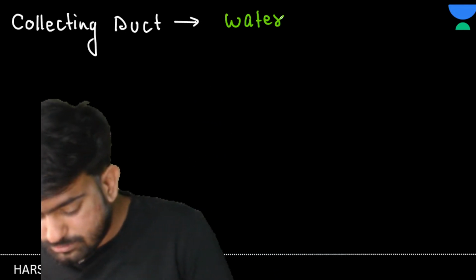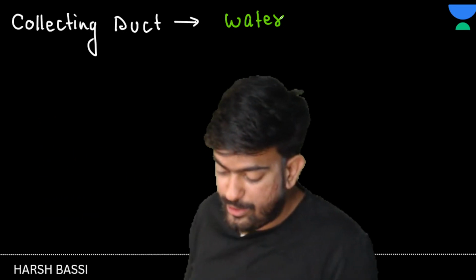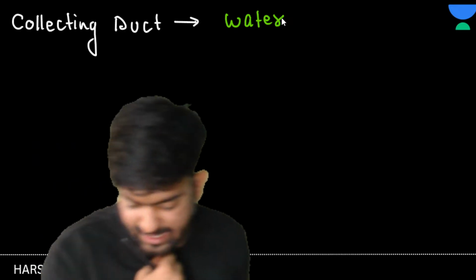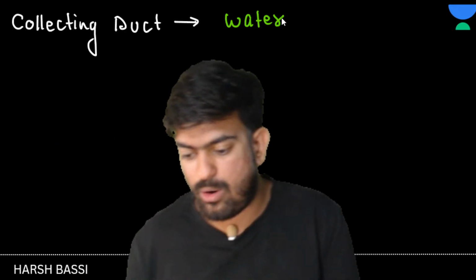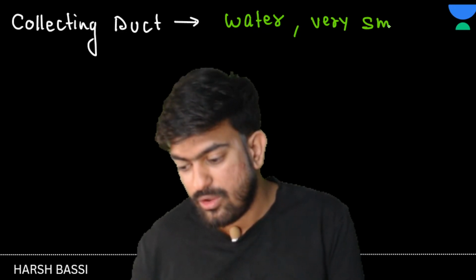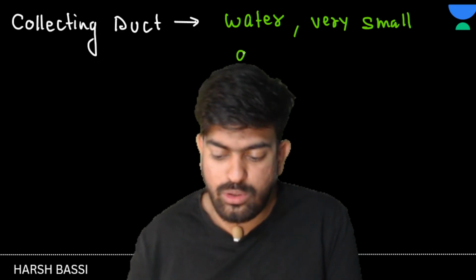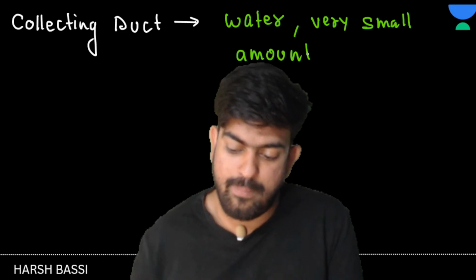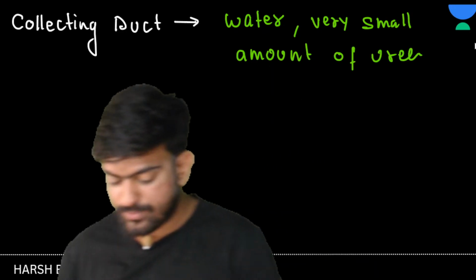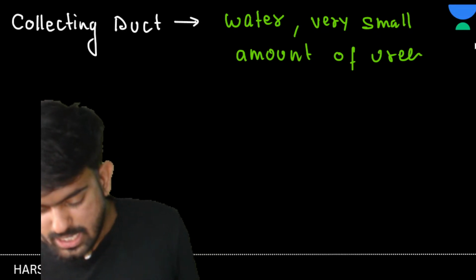Yes or no? And what is going to happen? Urea will be absorbed. Very small amount of urea will be absorbed. Okay. Chalo. Is this clear?